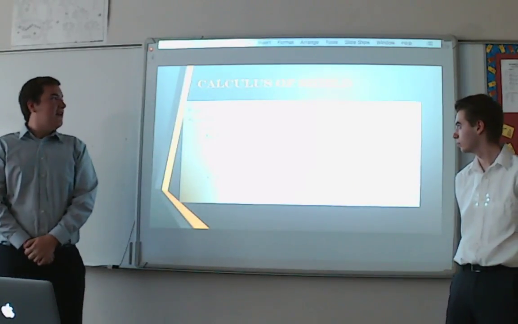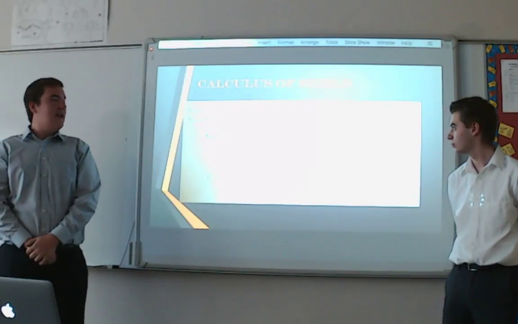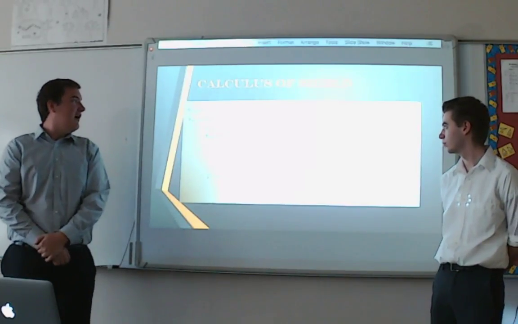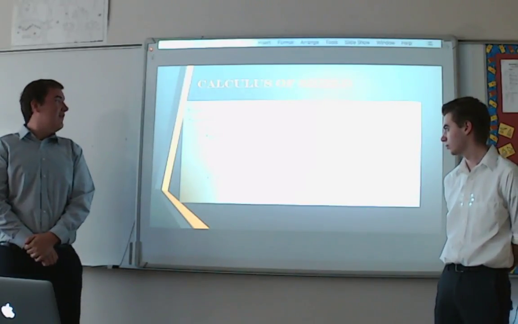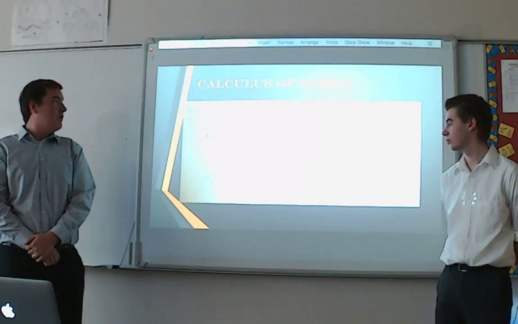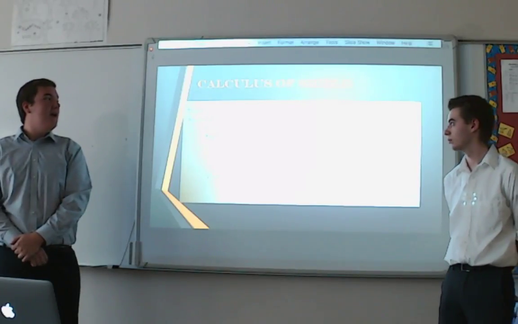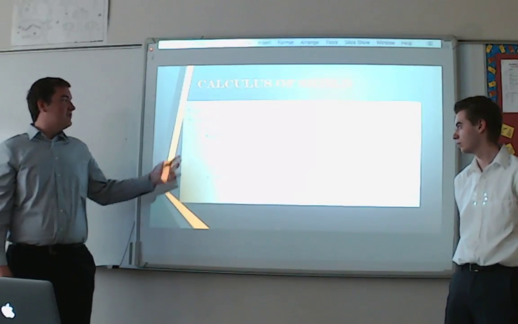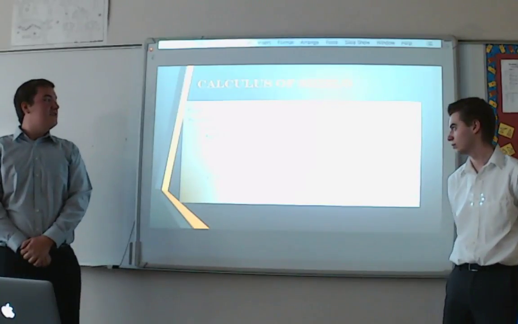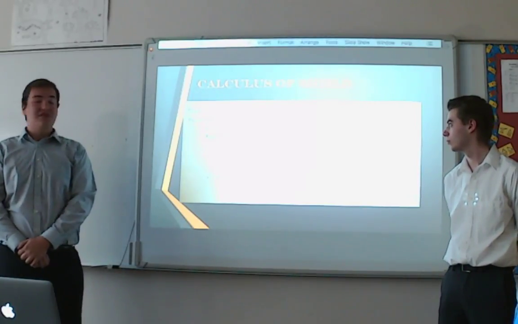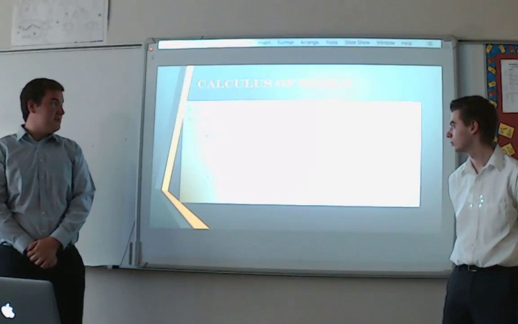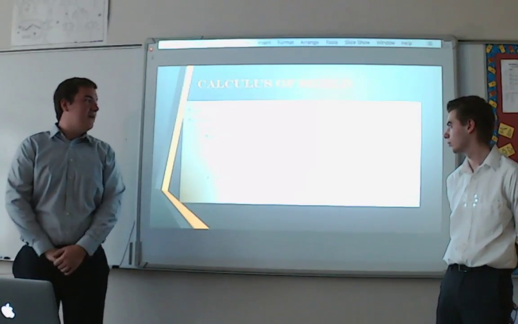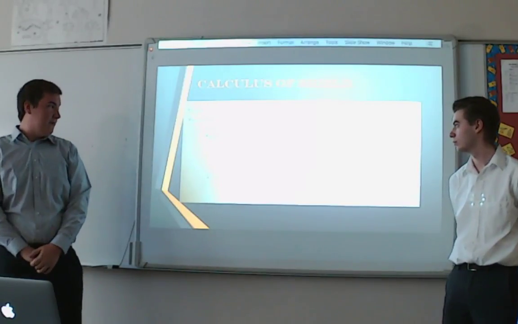All right, next, the calculus of the shield. So first we had to create an equation for the height of the shield with respect to time, which is equal to f of t. And next we created the equation for horizontal distance with respect to time, g of t. To find the average horizontal velocity, we took g prime of t, integrated it from 0 to 0.306 and divided it by 0.306 to equal around 15.424 meters per second.